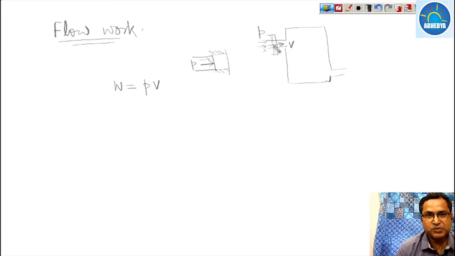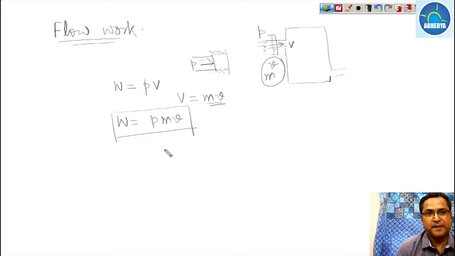Suppose the specific volume at this instant is V and M mass will be entered, then what is the total volume? Total volume is nothing but M into V, where M is the mass entered and V is the specific volume of the fluid. So work done will be nothing but P M V. So this is your flow work, or per unit mass it is known as PV work. So this is work per unit mass.